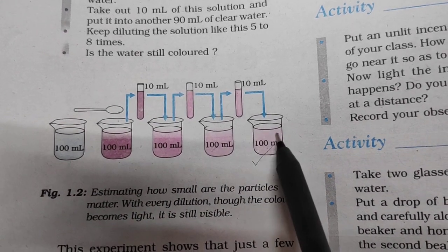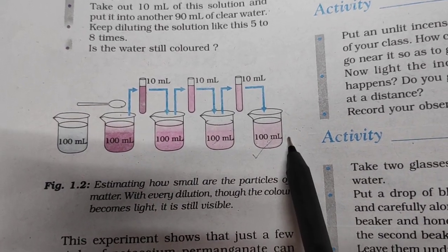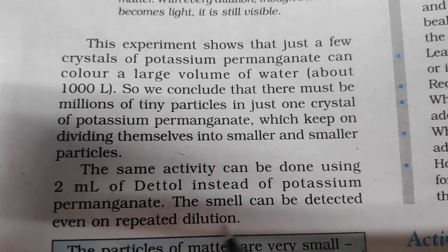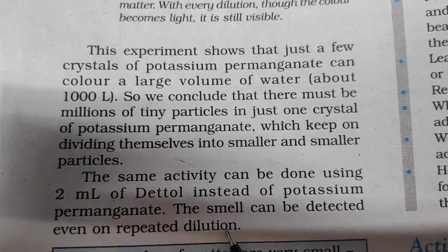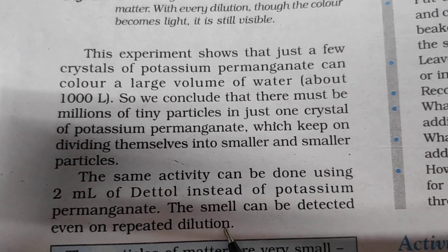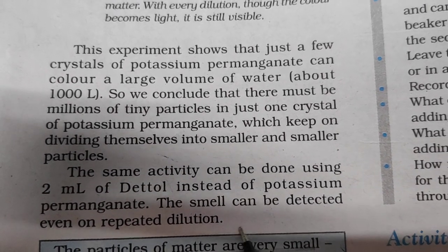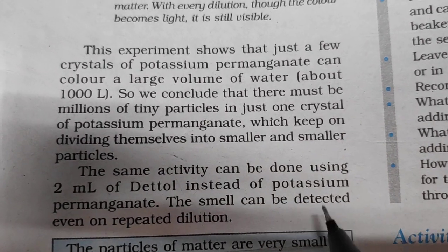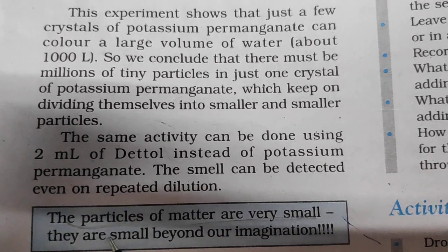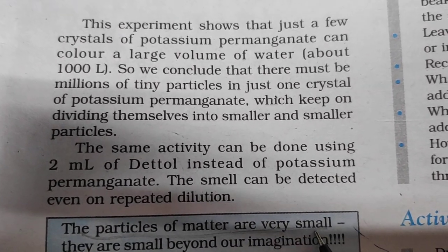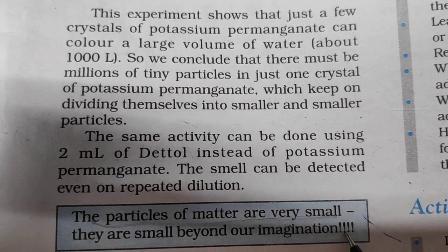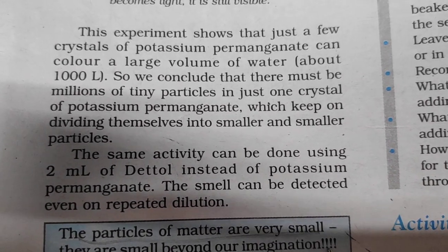As you go on increasing the beakers, as you increase the dilution, you will find that the smell can still be detected. The smell is still detected, which means that the particles of Dettol are still present in the solution in spite of the number of times of dilution. So particles are very, very small, even beyond our imagination. Very tiny particles are present.